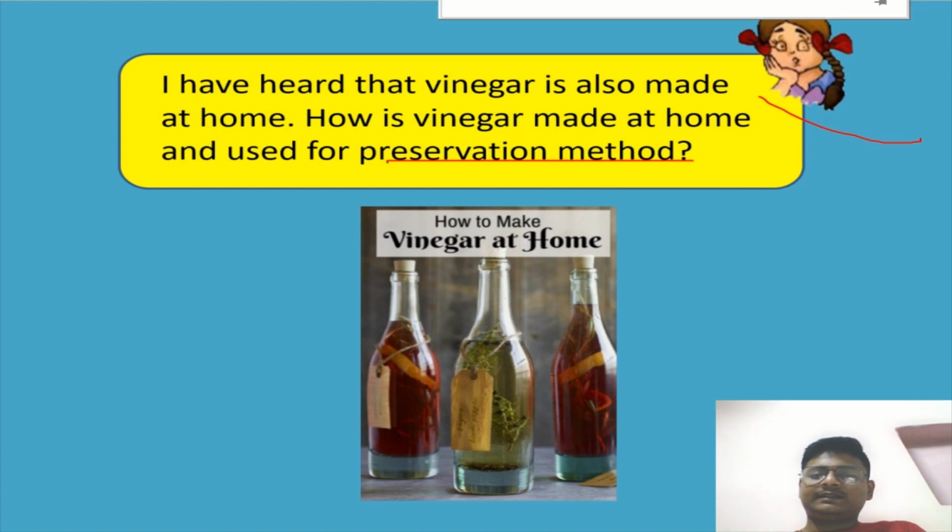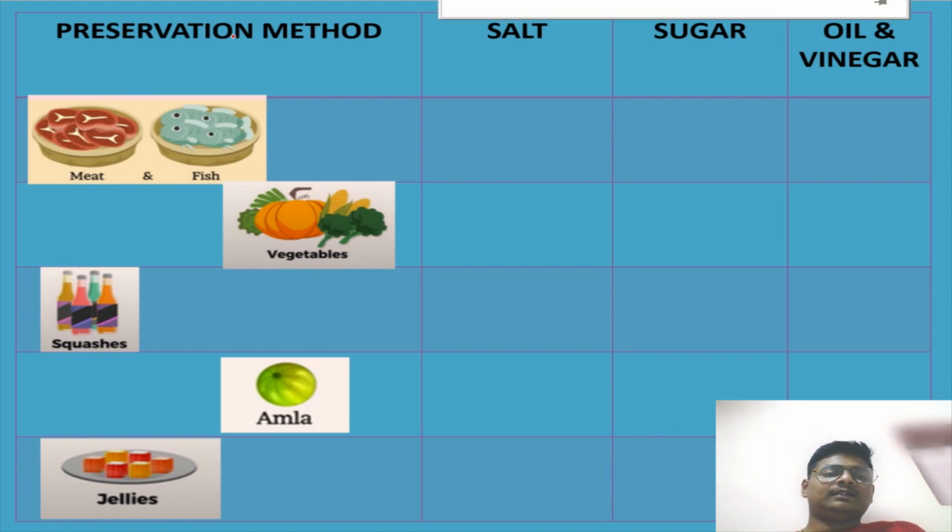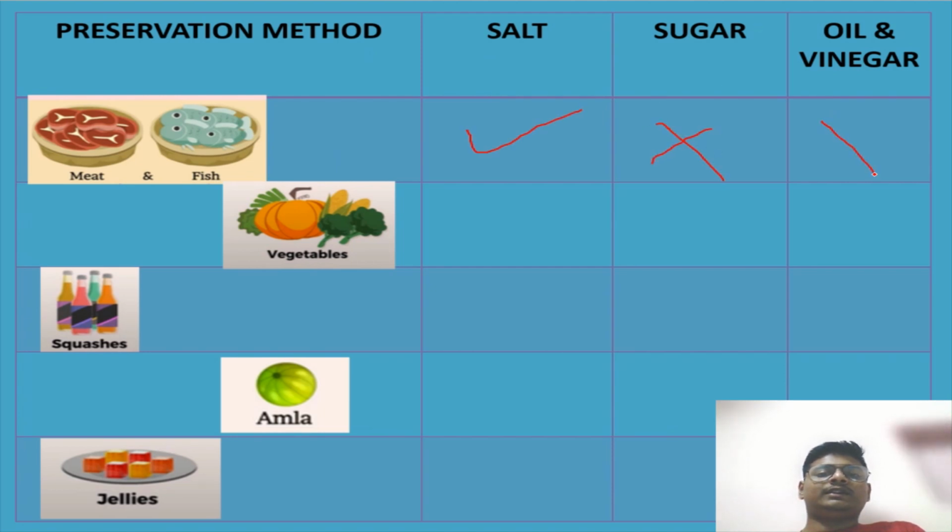So students, there is a question for you all. You have to choose the right answer. See, preservation of meat and fish can be done by salt. It is correct. No, not by sugar, not by oil and vinegar. And vegetables cannot be done by salt. Okay, not by sugar.